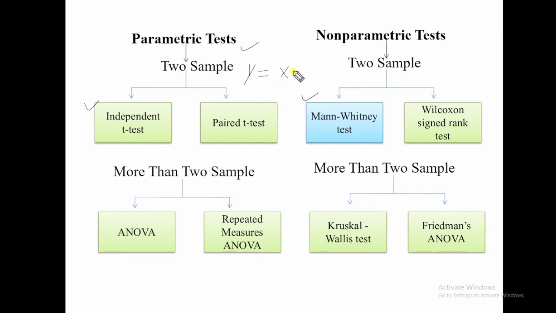The condition for the independent t-test is that the dependent variable should be metric and the independent variable should be non-metric. It means there are two mutually exclusive categories like male, female, rural, urban, public sector, private sector.